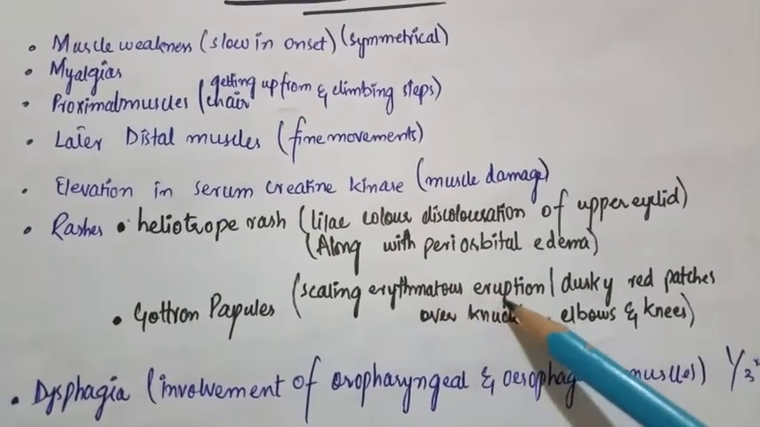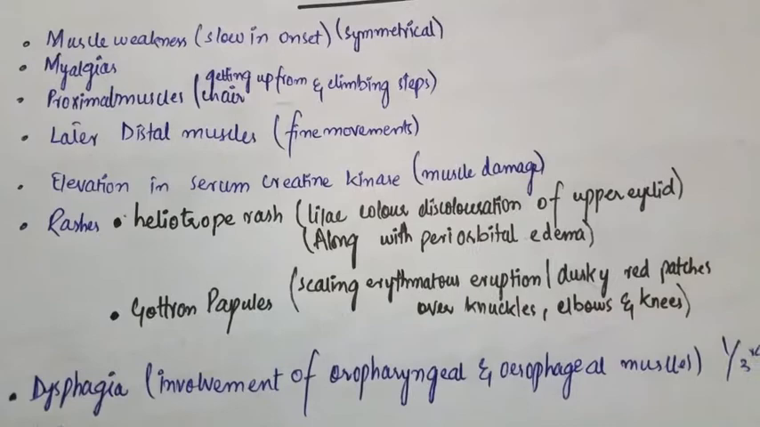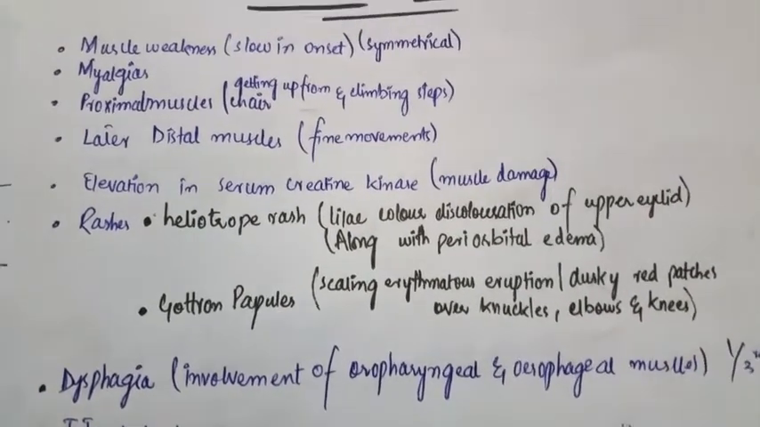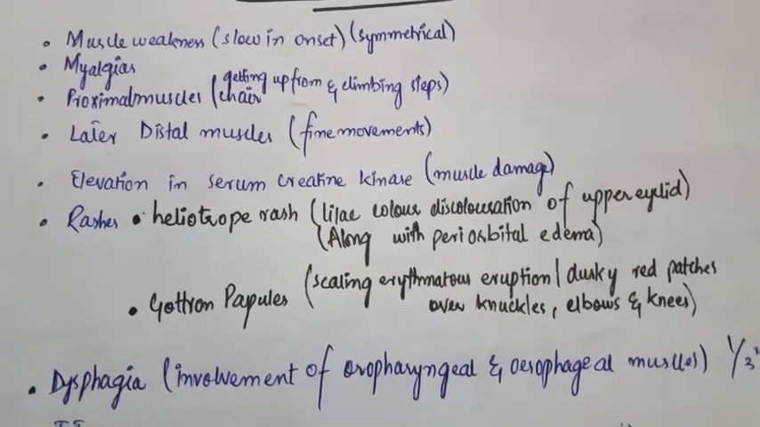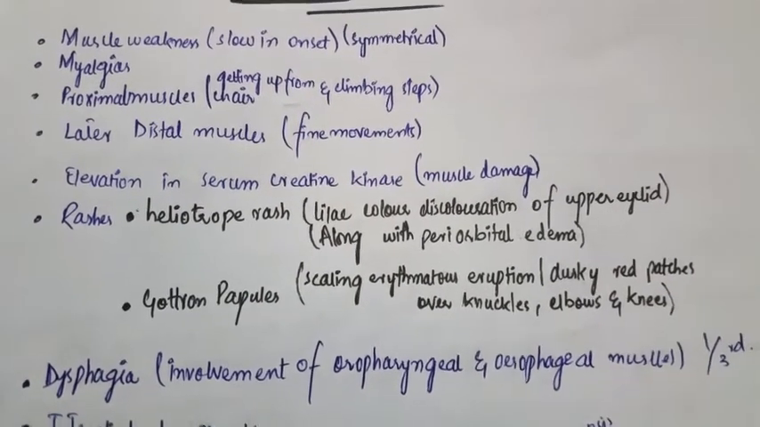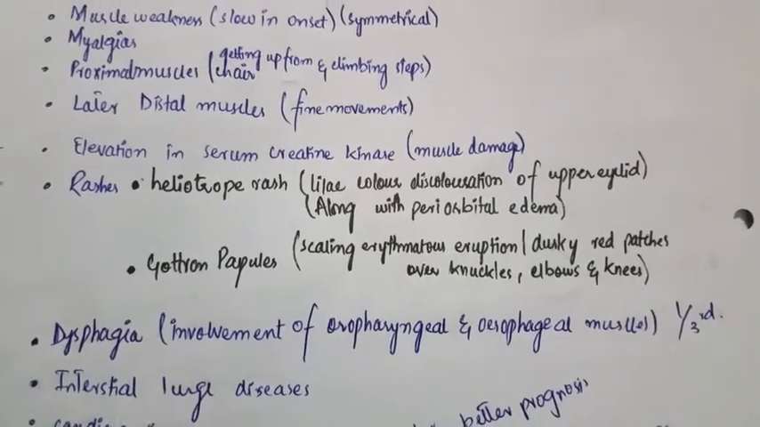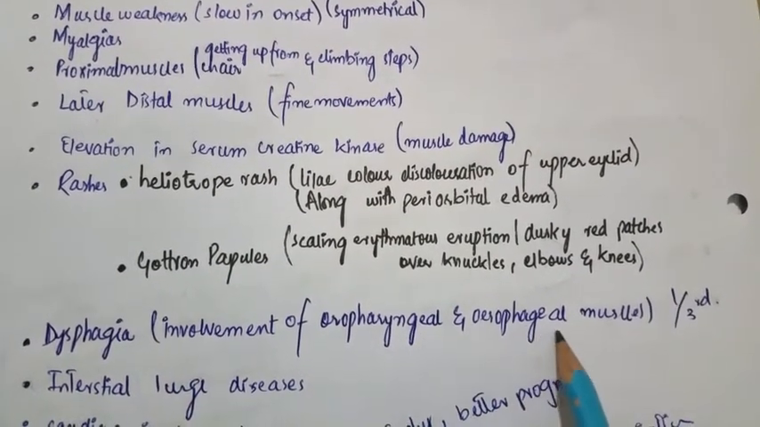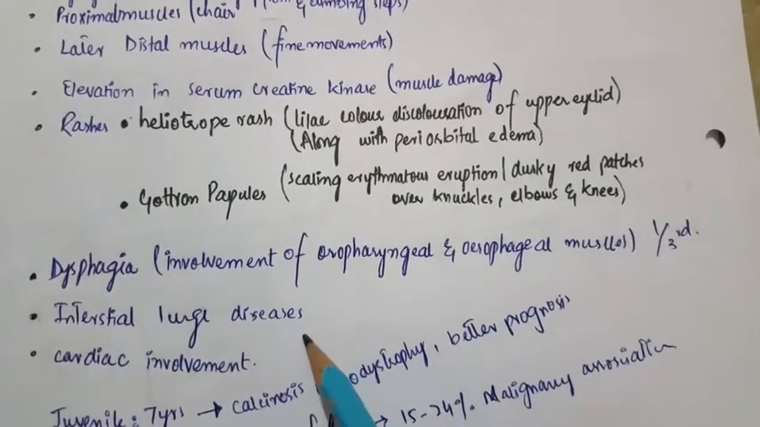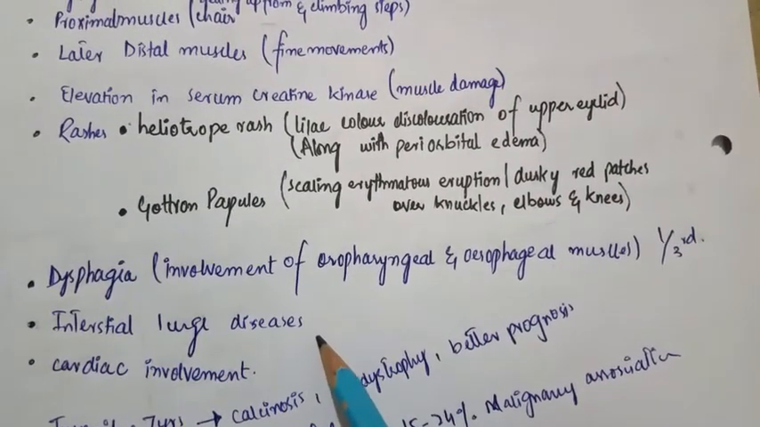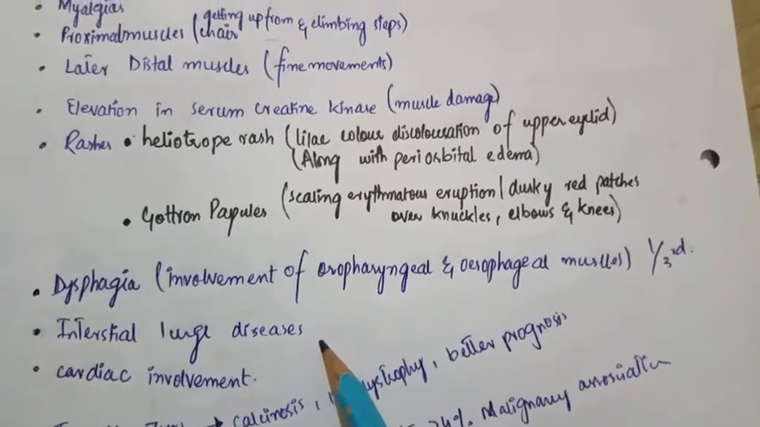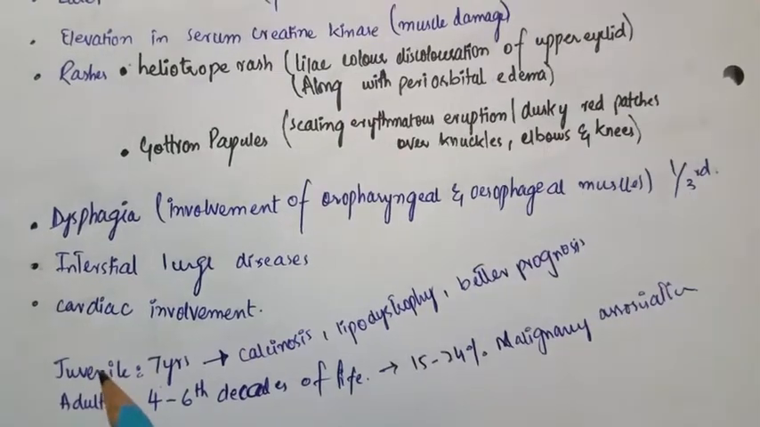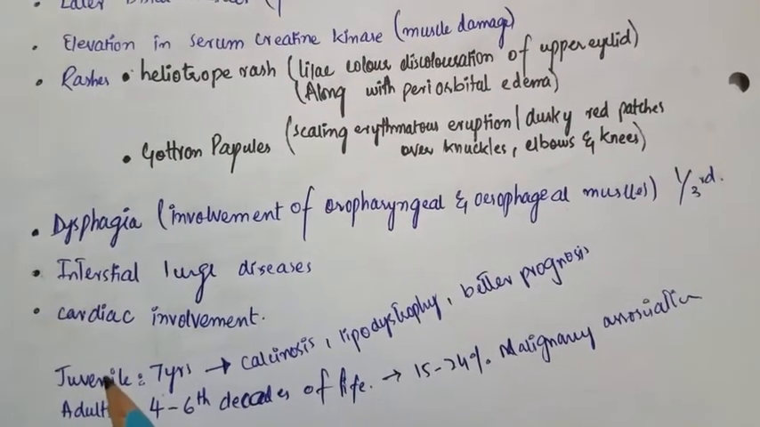these are the scaling erythematous eruption or the dusky red patches over the knuckles, elbows and the knees. This is basically due to the same autoantibodies that are formed against the helicase enzyme. And there will be a dysphagia because of the involvement of the oropharyngeal and esophageal muscles. And there will be interstitial lung disease because it's a systemic autoimmune disease. There will be a cardiac involvement, and the juvenile, if they're present in the juvenile age,